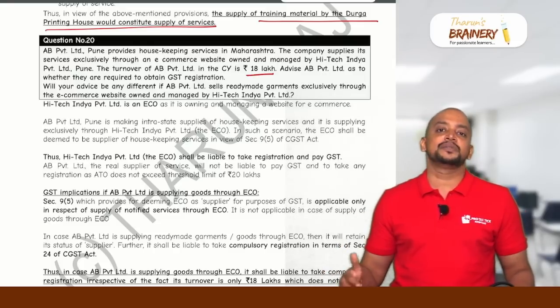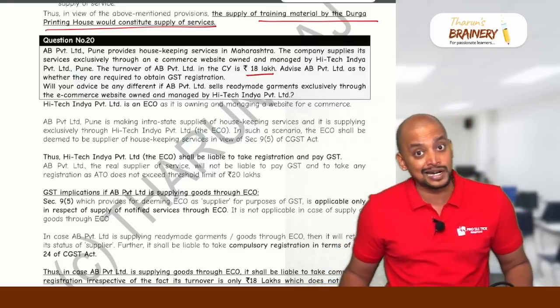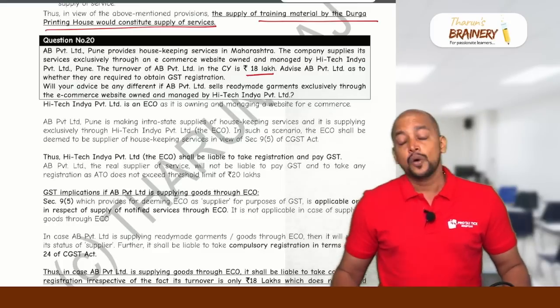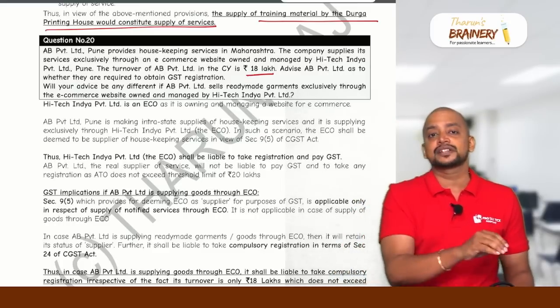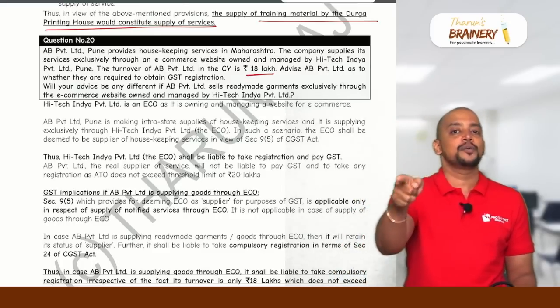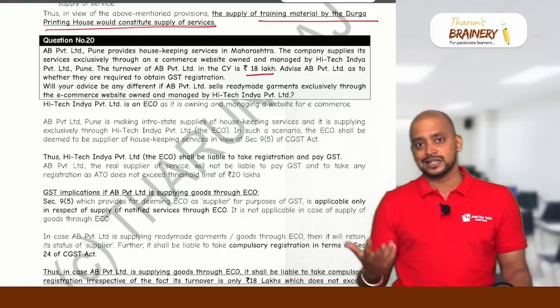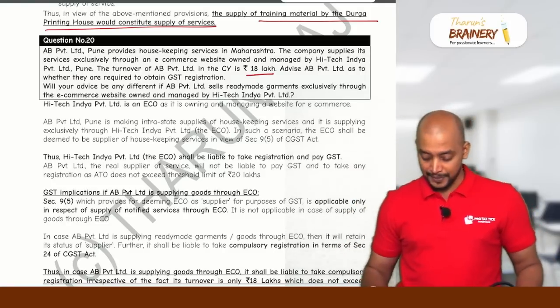Consequently, AB Private Limited is compulsorily required to get registered, and liability to pay GST is on AB Private Limited only, because only in case of supply of those 4 notified services through e-commerce operator, liability to pay GST is on the e-commerce operator. In all other cases, the supplier only will pay GST.